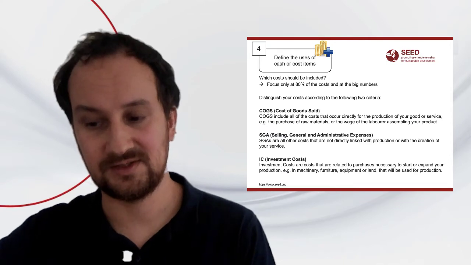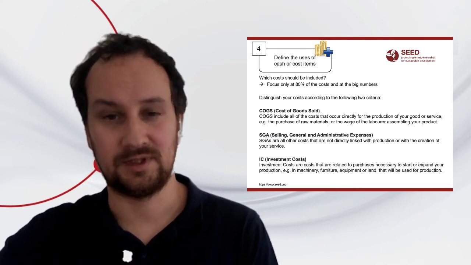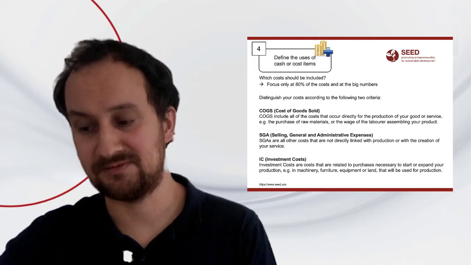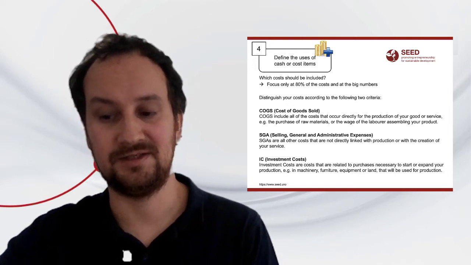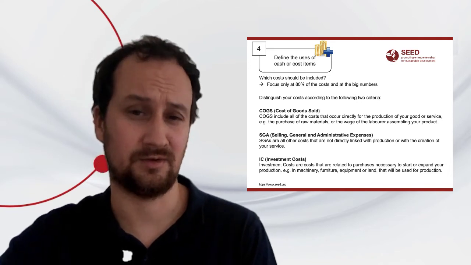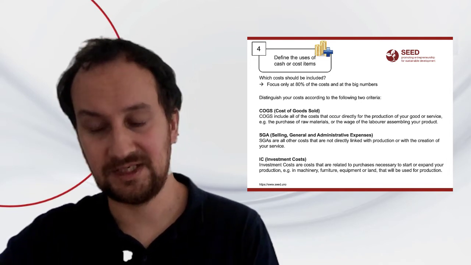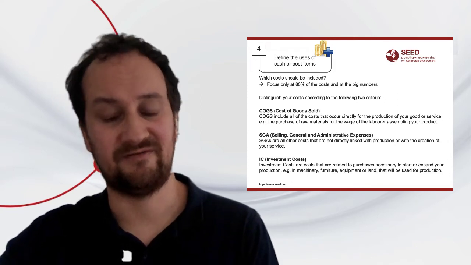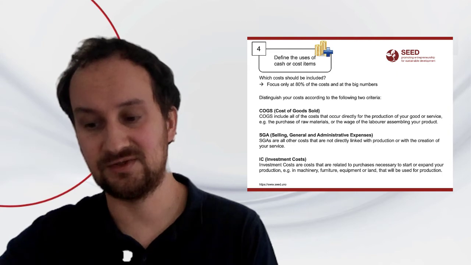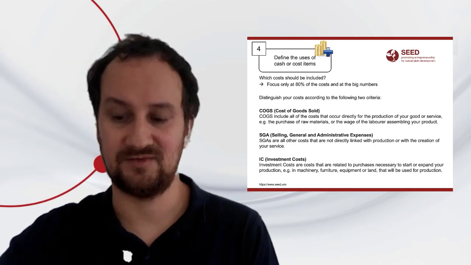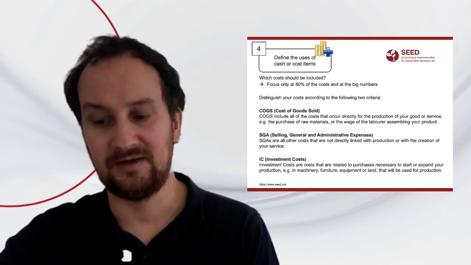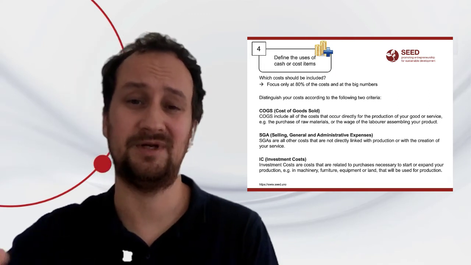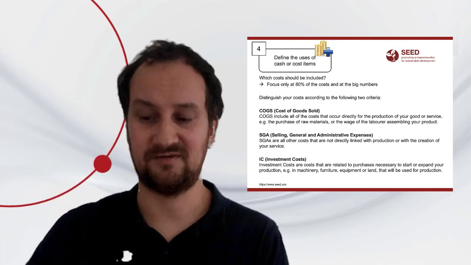And once you have done this, it's important, in step 4, as we show on slide 7, to define the use of the different cash or cost items. Because in the activity section of your value chain analysis, you have already understood that there are different costs associated with the cost of goods sold. This is often related to all the activities of production.